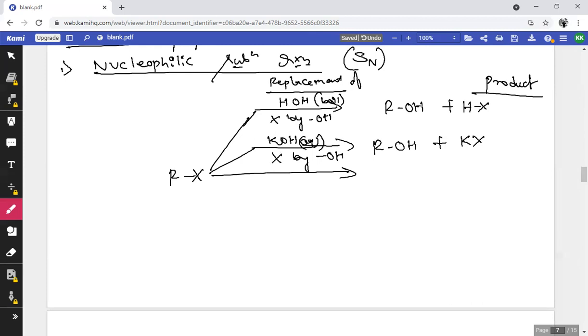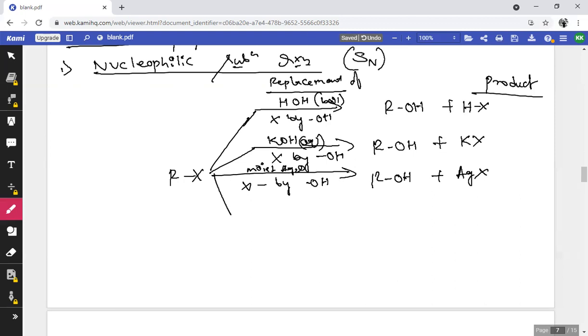And if you consider alkyl halides treating with moist Ag2O, silver oxide, replacement of X by OH group takes place here also, which is going to form the same, that is alcohol, with the liberation of silver halide.